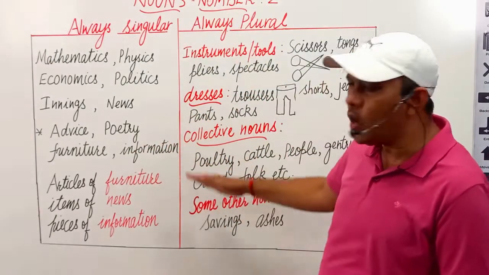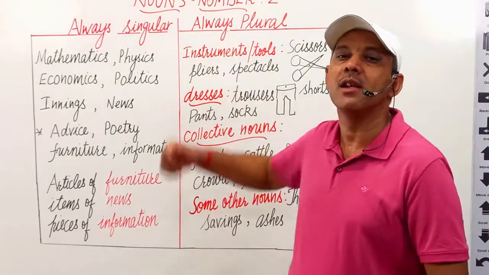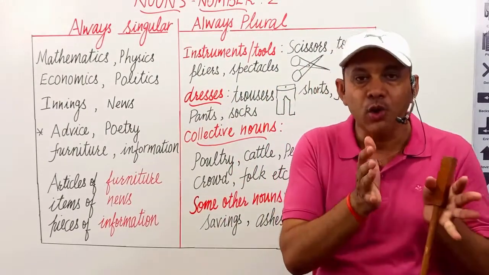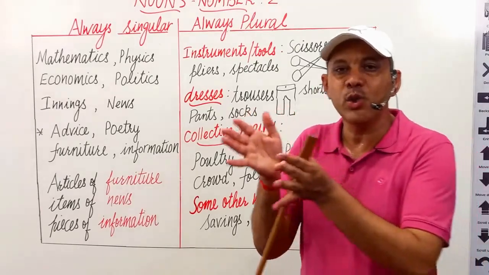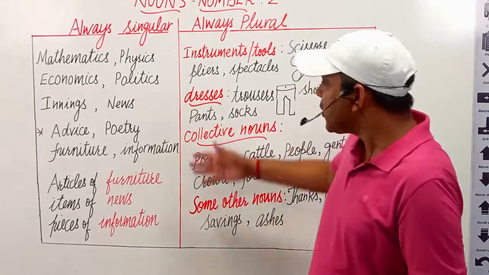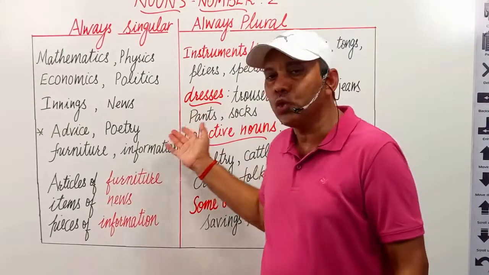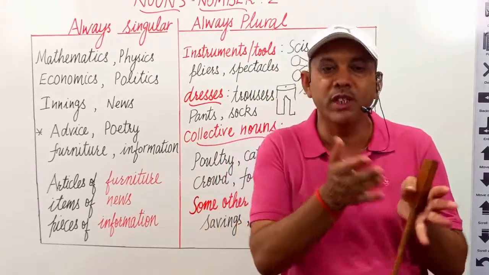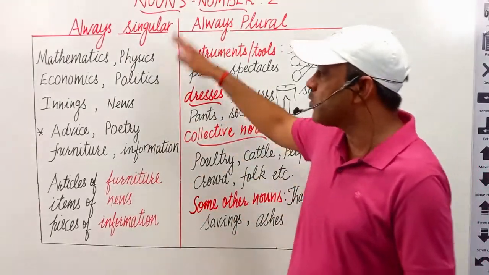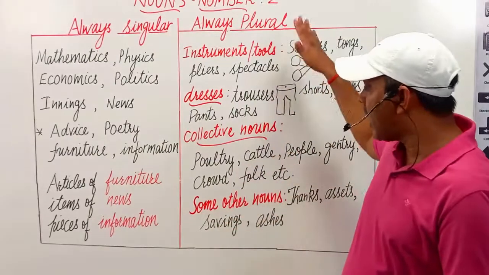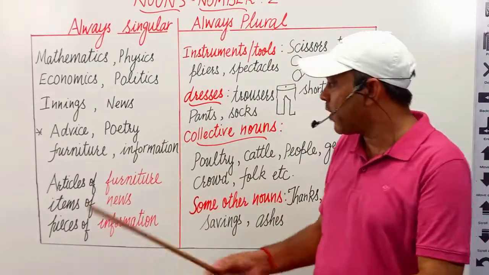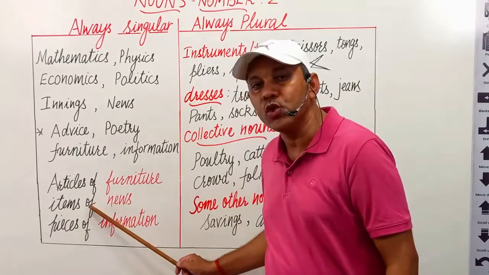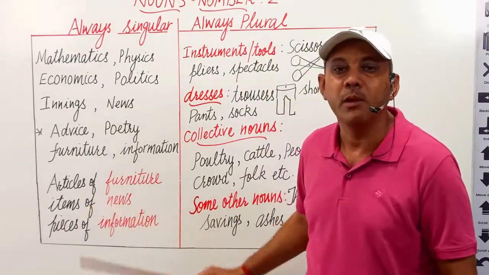And this was all about noun and its numbers: how to make plurals from singulars, how to use singular nouns, how to use plural nouns, which are used singular and plural both in the same form, which nouns are always singular, which are always plural. If we want to make them plural, then which phrases must be used before them to use them in plural form.